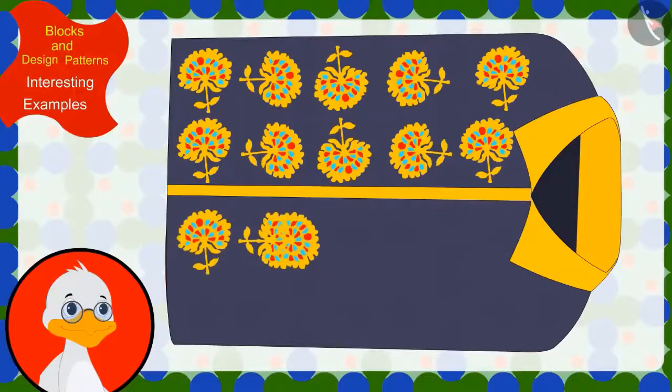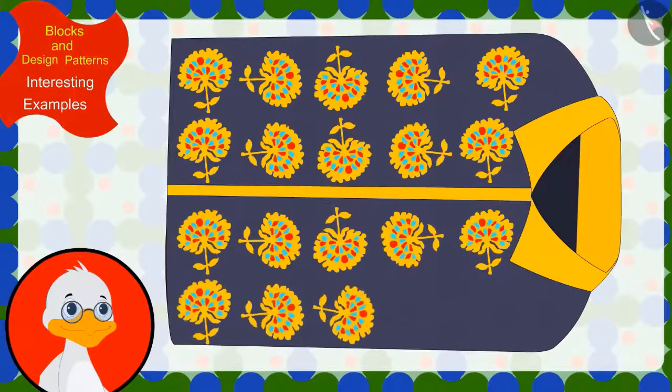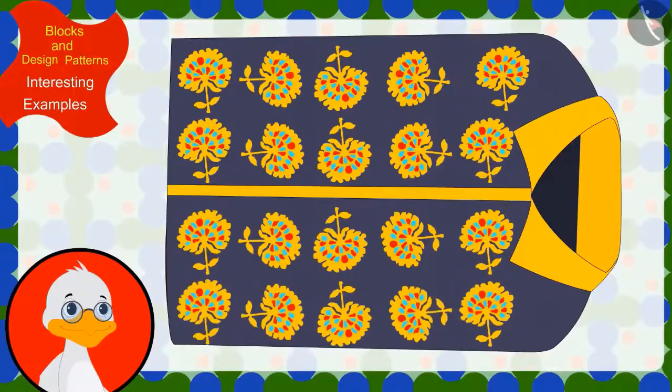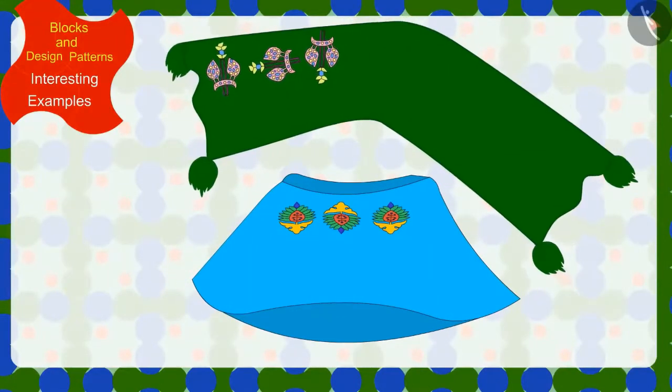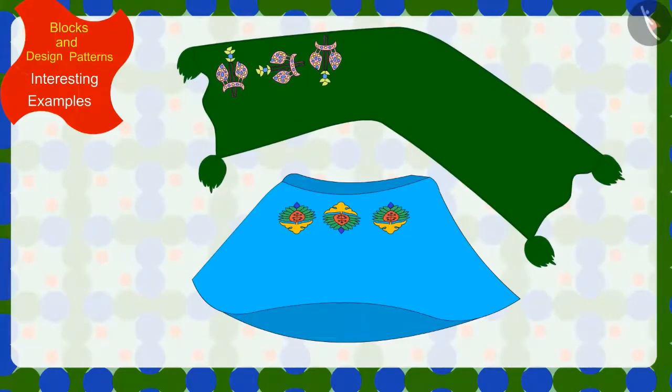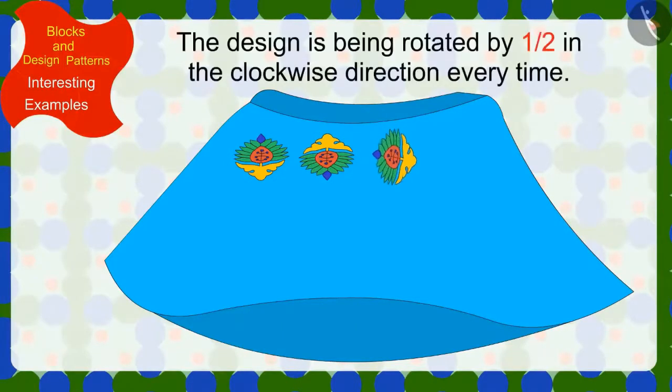Uncle too, like you, found the rule of this pattern and completed the design made on this shirt. Children, can you now help Uncle find the rules of patterns made on this skirt and the dupatta? Find the solution for this with your friends. In the pattern on the skirt, the design is being rotated by half in the clockwise direction every time.